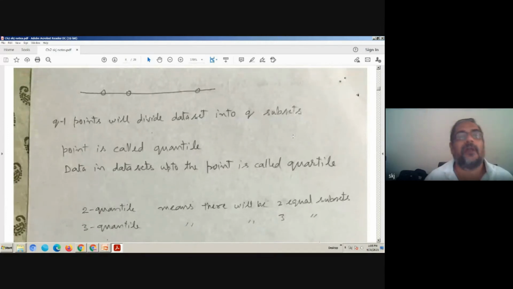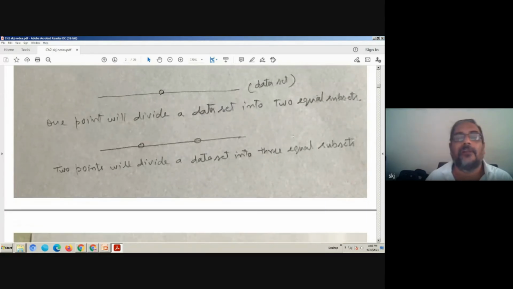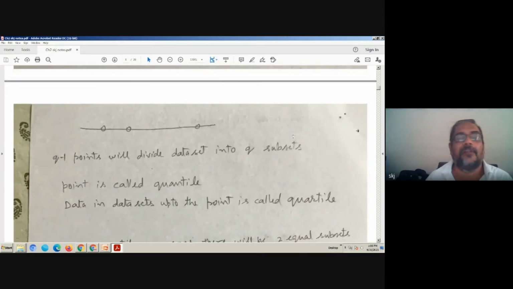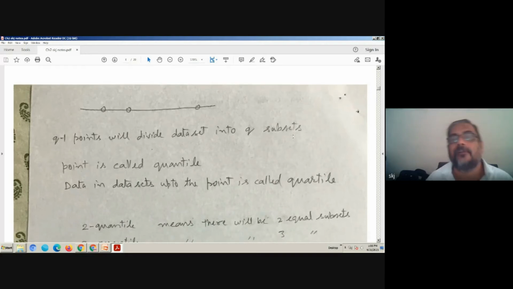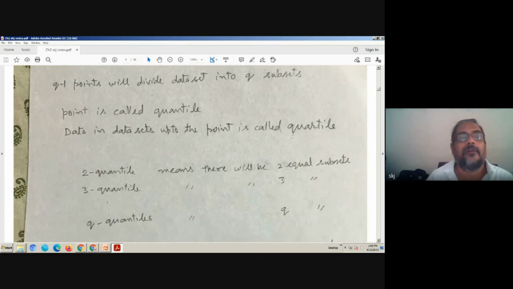Now, suppose we require Q subsets. Then we require Q minus 1 points that will divide the data set into Q subsets. You see here, if we require two subsets, then we have one cut point; three subsets, then two cut points; and n subsets, then n minus 1 cut points. Similarly, for Q subsets we require Q minus 1 points. Each point is called a quantile.